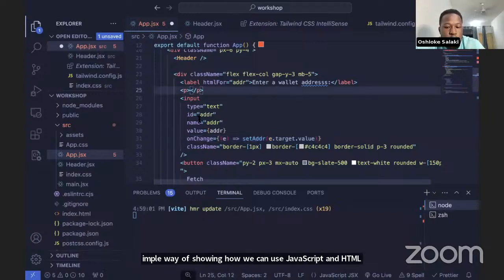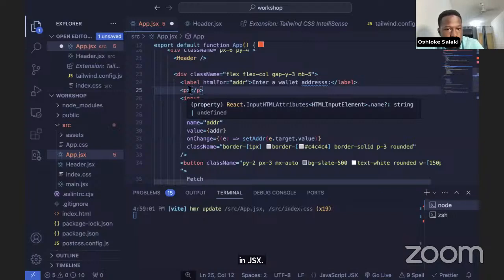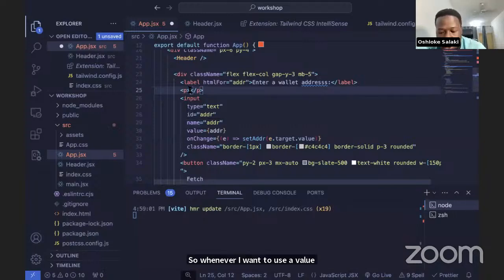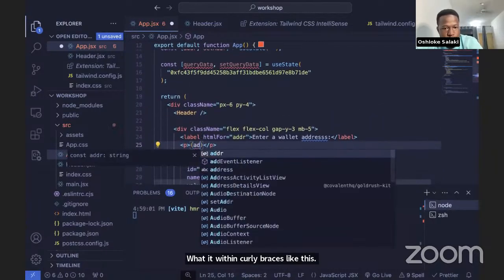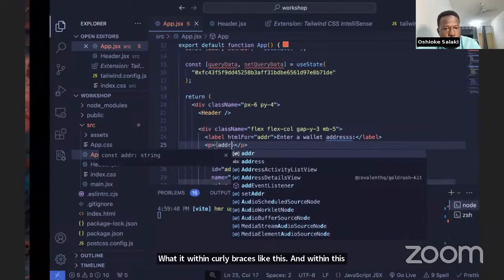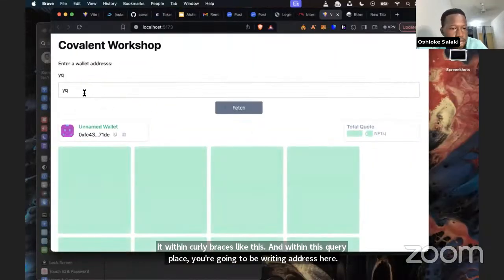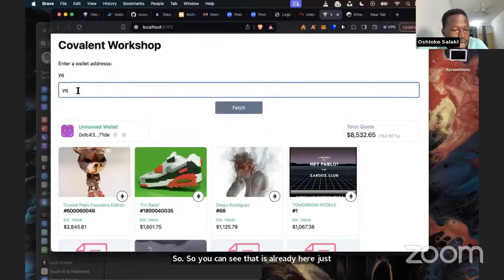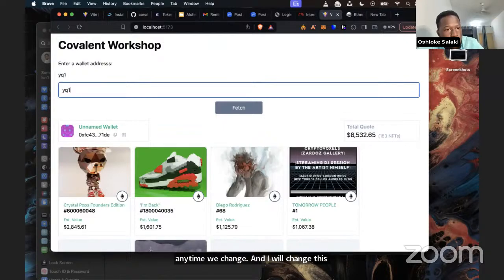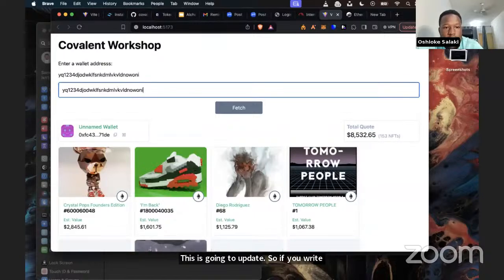Whenever we want to use a JavaScript value inside our JSX, we put it within curly braces like this, and within the curly braces we write address. You can see that it's already here, just above our input field. Anytime we change this, it is going to update. If you write 1, 2, 3, 4, you can see how it's being updated at the same time.